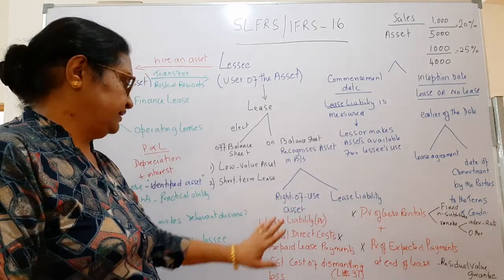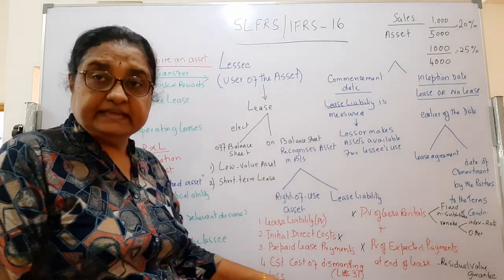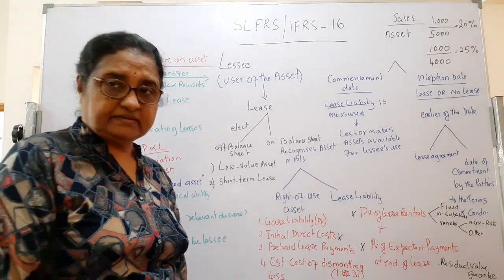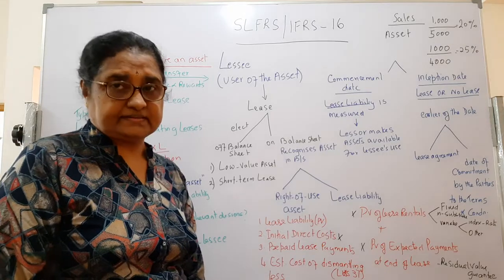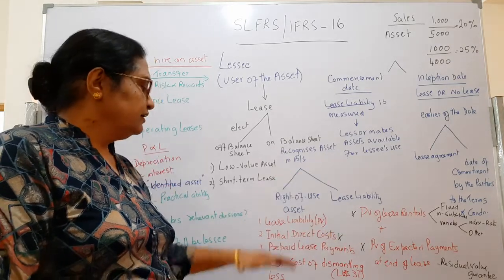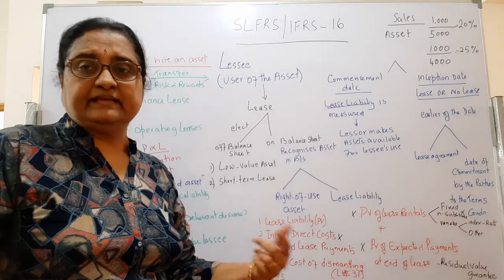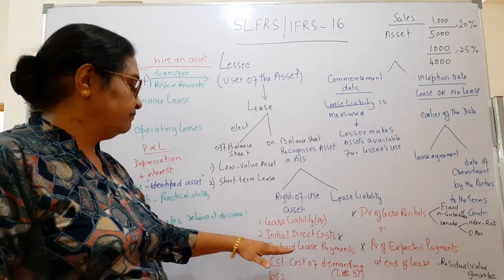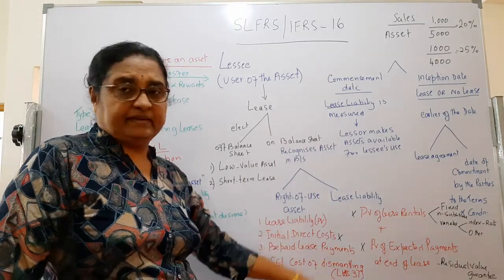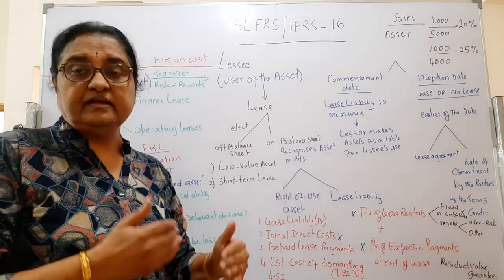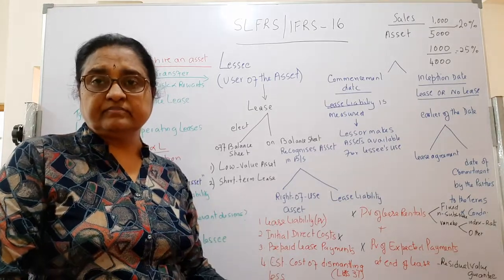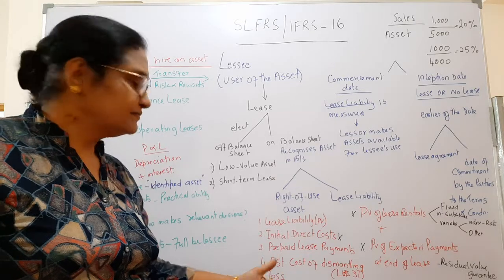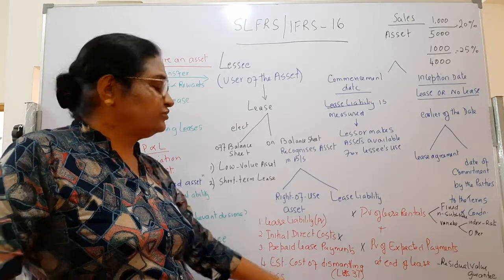Then the right of use asset, what are the items that are going to be in there? One is the lease liability, that's the present value of the lease payments. The other one is the initial direct costs. I will expand on this subsequently. Initially, there can be some direct costs like legal fees, commissions and all that. I will give you a list, then you can understand. Then if there are any prepaid lease payments before or at the commencement, if you make any down payment to the lessor, that also will be taken into the right of use asset. It's the cost of the asset. Then the estimated cost of dismantling.